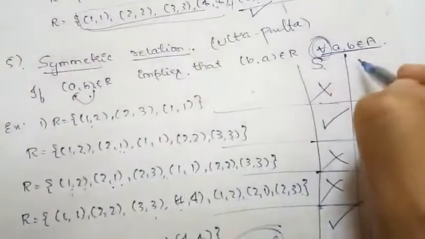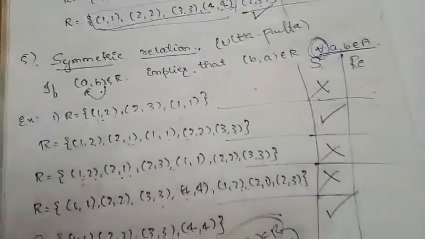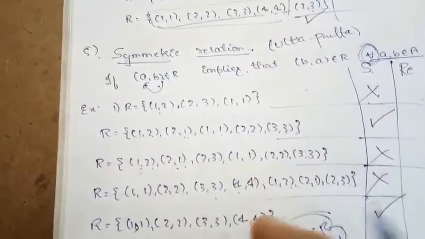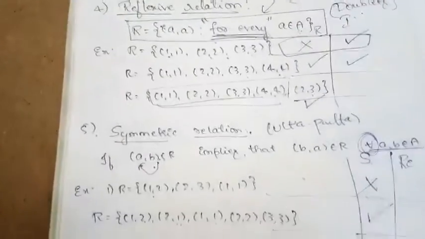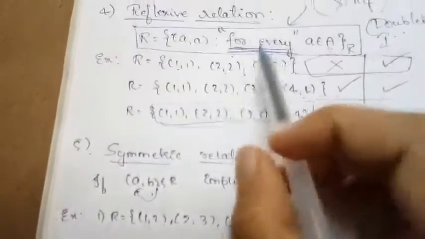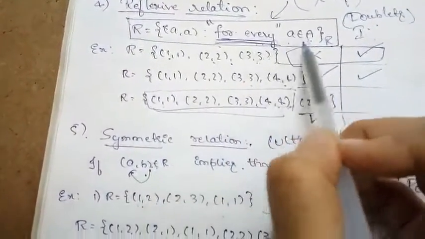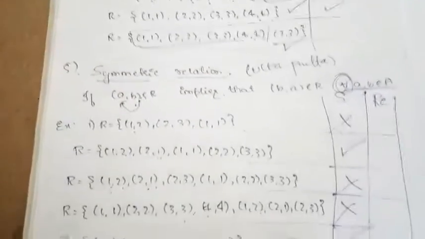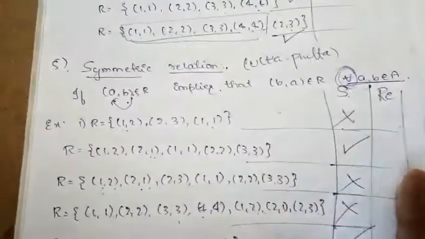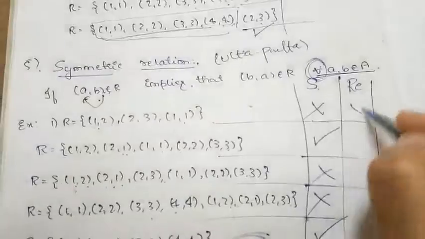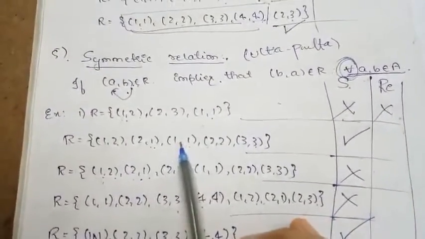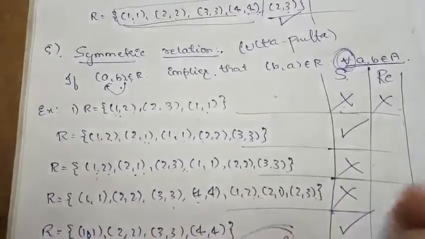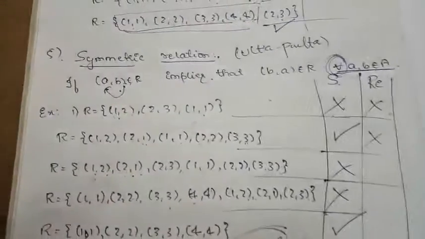For the same example, let us also understand reflexive, so that whether these relations are reflexive or not, your definition of the reflexive relation becomes even easier. In the reflexive relation, for every a belonging to A, we should have doublets. Here we have (1, 1), but there is no (2, 2), (3, 3), (4, 4). It is not reflexive, because a doublet should exist for every element of A. Here we have (1, 1), (2, 2), (3, 3), but not (4, 4). It is not reflexive.